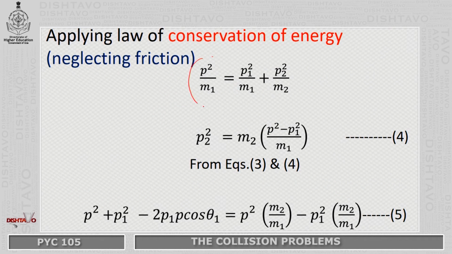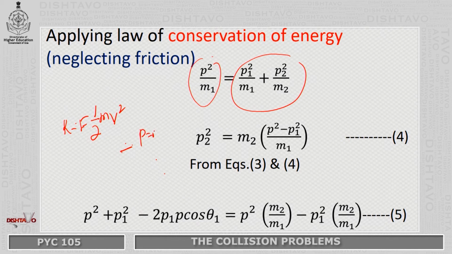Kinetic energy before impact is equal to kinetic energy after impact. We know that kinetic energy is given by half mv squared, and momentum is given by P equals mv.